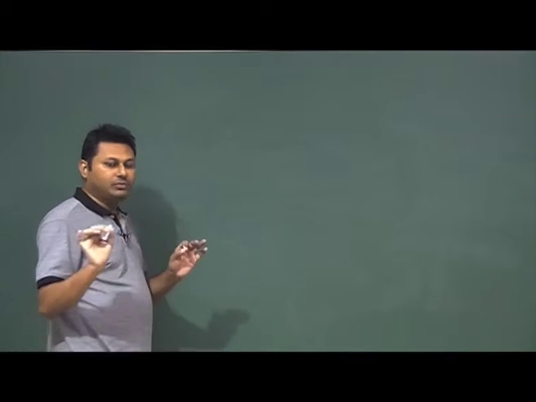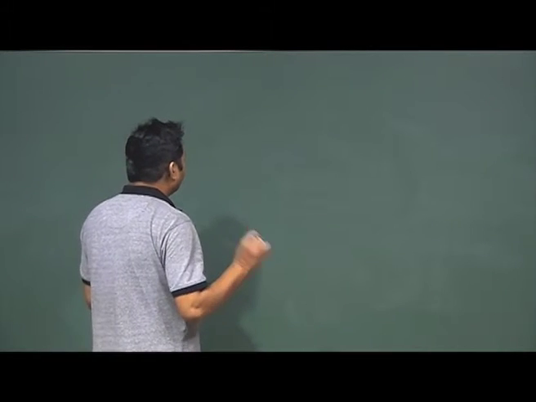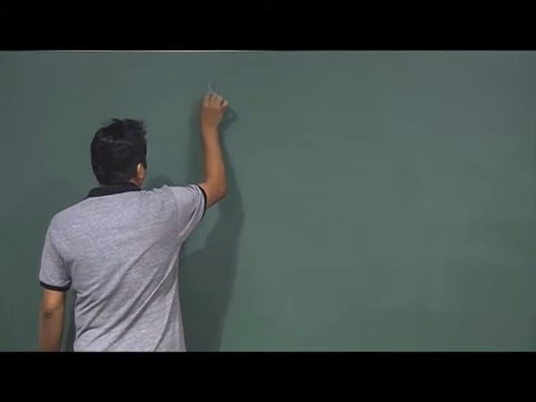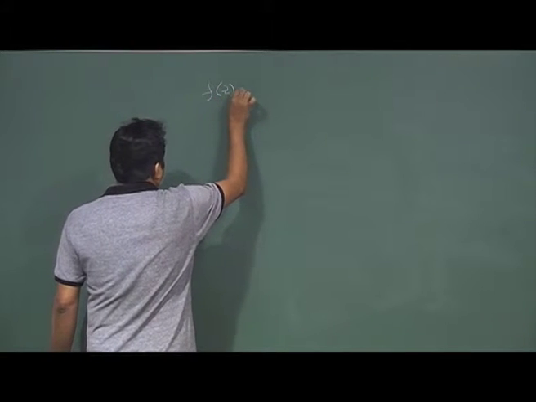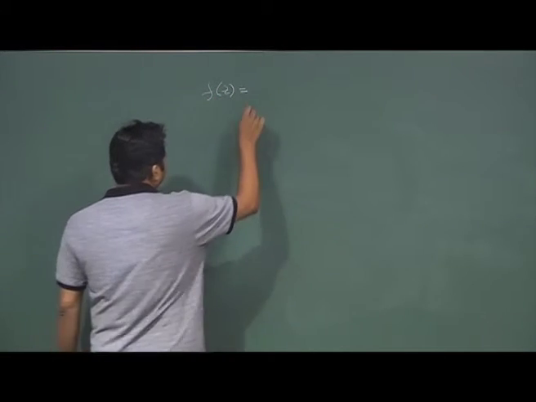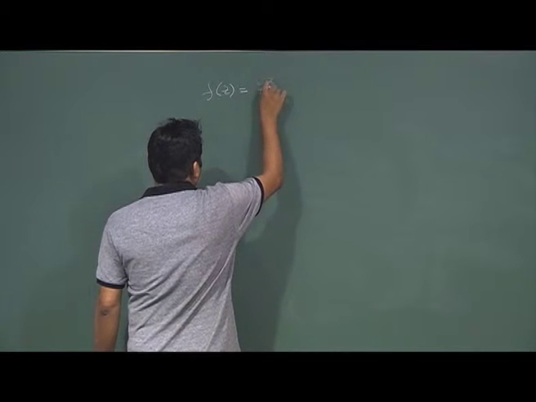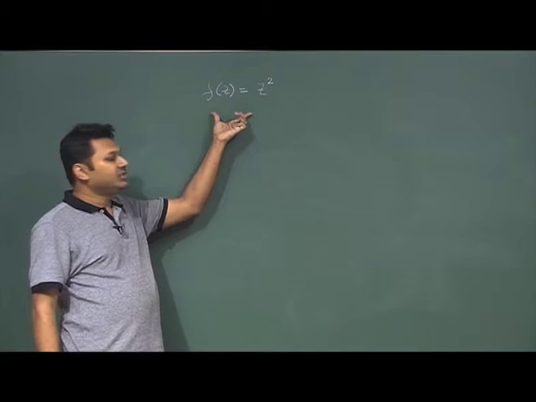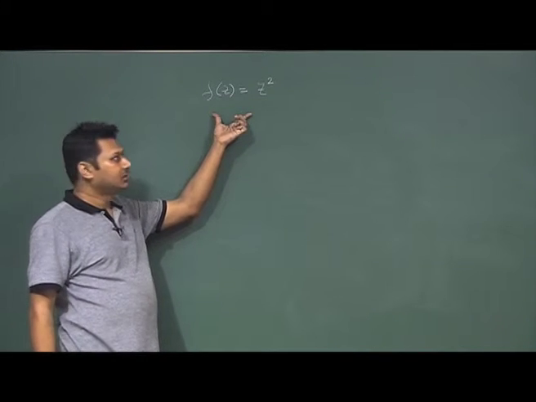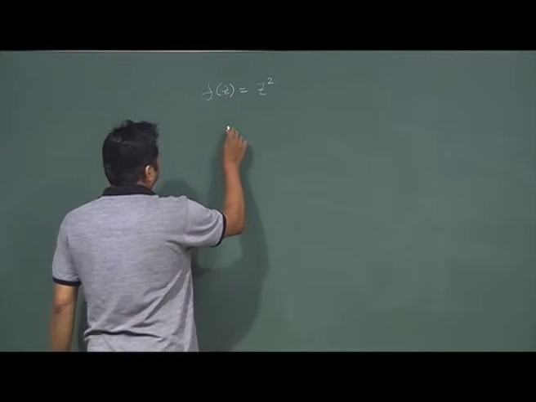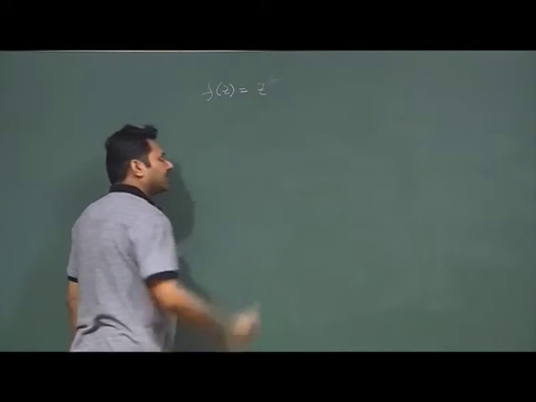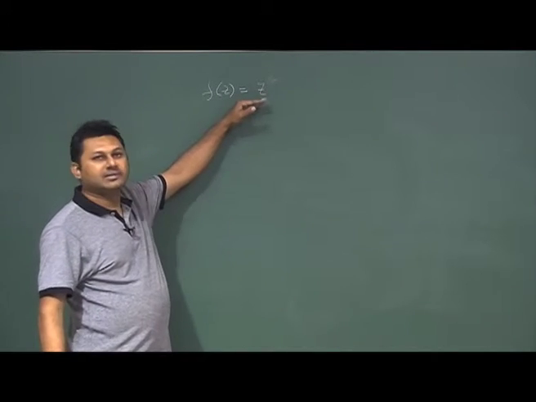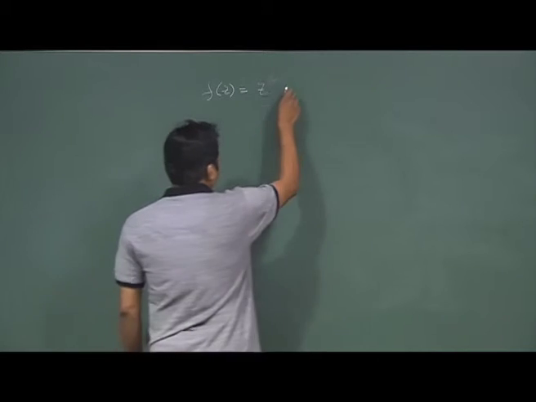So, let me first give you a very simple example of an analytic function. f(z) is equal to z squared, the most simple example. Is the function analytic? Forget about z squared, let us start with f(z) is equal to z. Is this function analytic? So, let us try to find out.